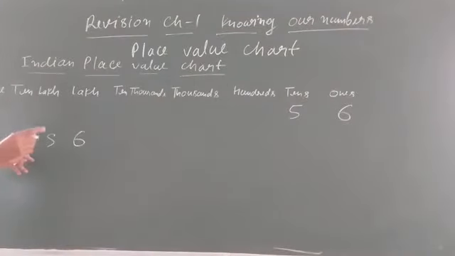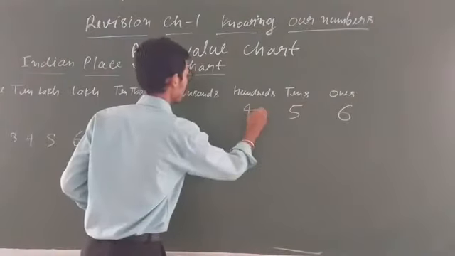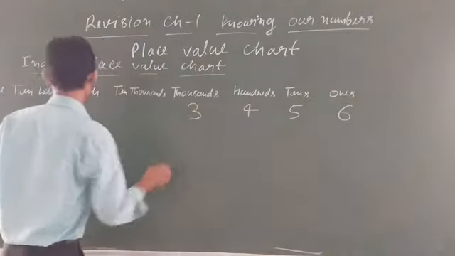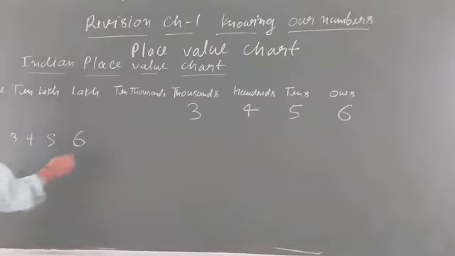4 is hundreds, you will write down 4. 3 is thousands, you will write down thousands. 2 is ten thousands, you will write down 10,000. This is your solution. Ones, tens, hundreds, thousands, 10,000, that is 23,456.